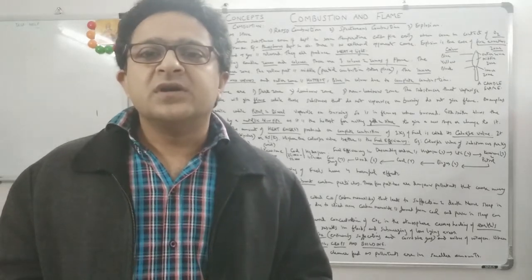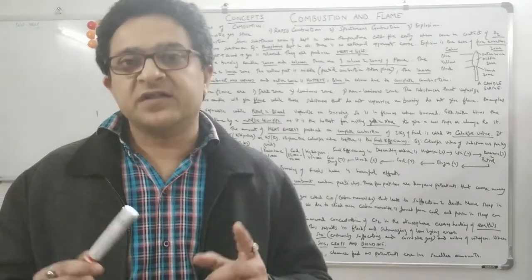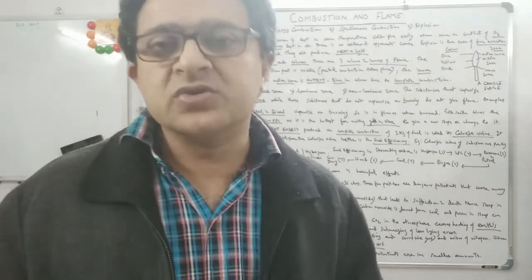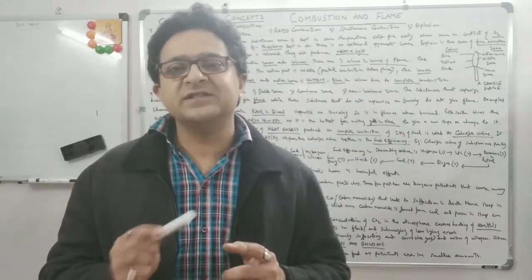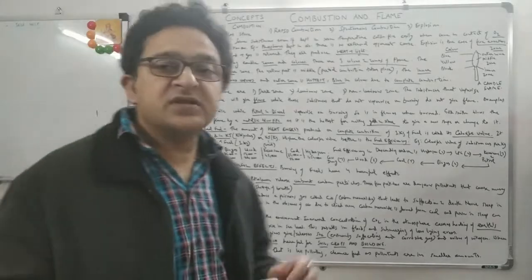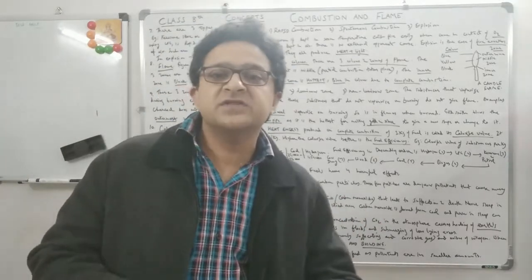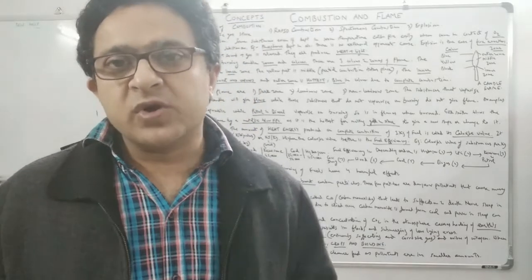Joule is the unit of energy, the unit of heat. So 1000 joules is 1 kilojoule, 1 kJ. It is in kilojoules because this is heat energy, which is released when you burn fuels like kerosene, petrol, diesel.